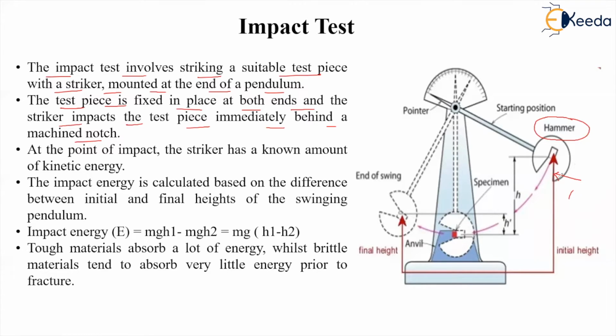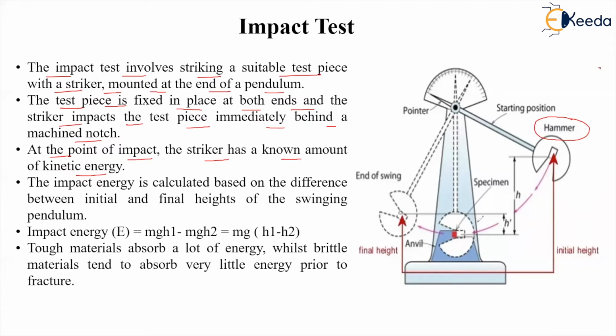Notch of this striker as well as notch of the specimen also. We can also make the notch of the specimen, right? So here you can see it is not visible. There is a notch of the specimen also, right? So behind the machine notch, at the point of the impact, the striker has a known amount of kinetic energy,